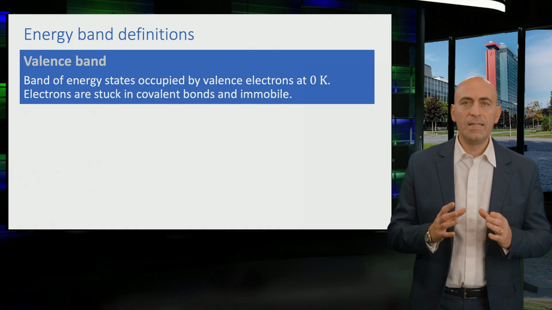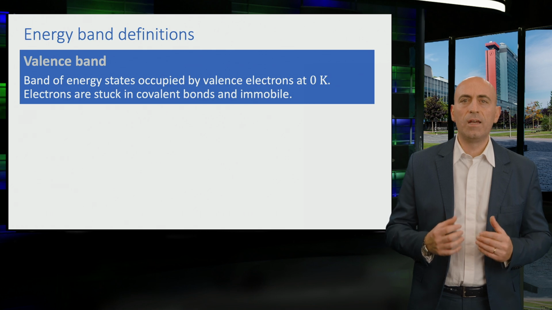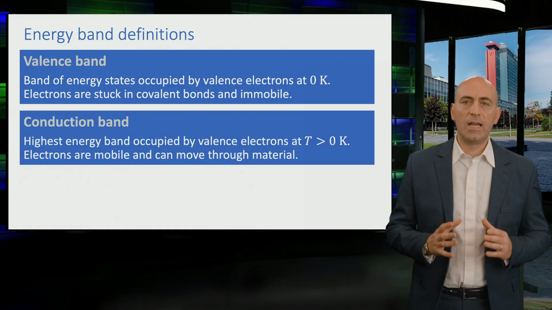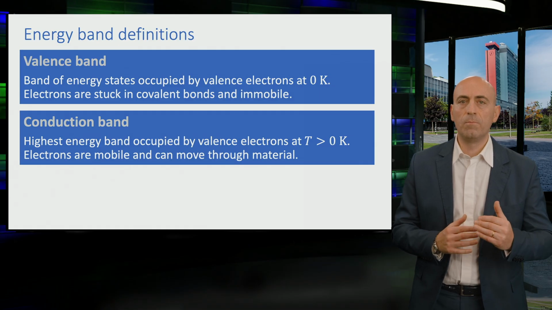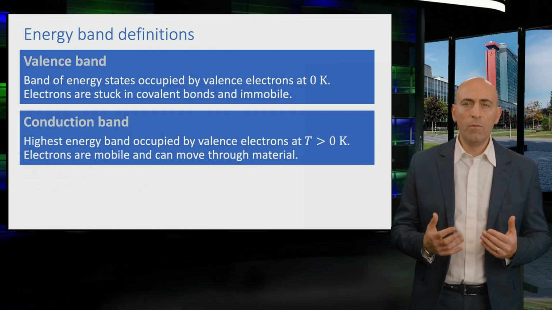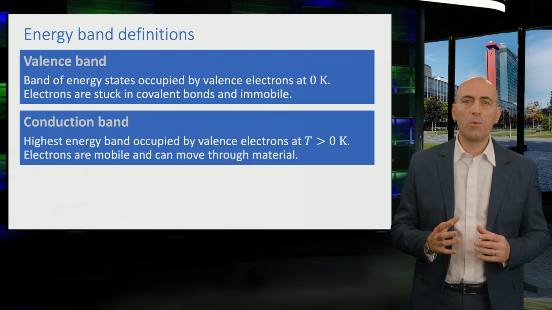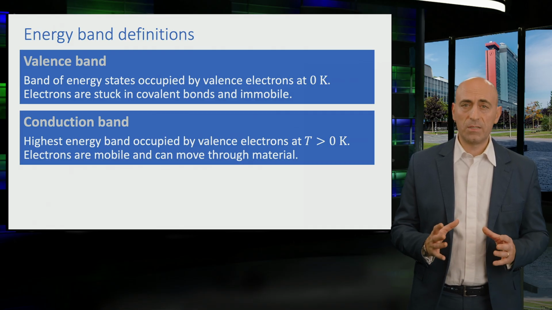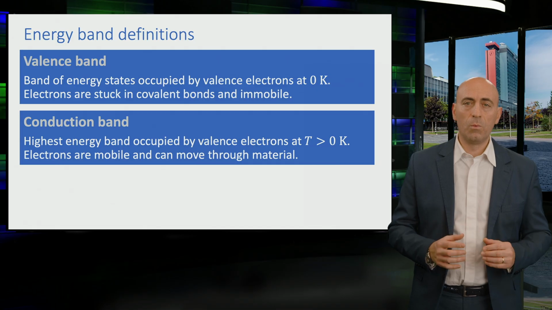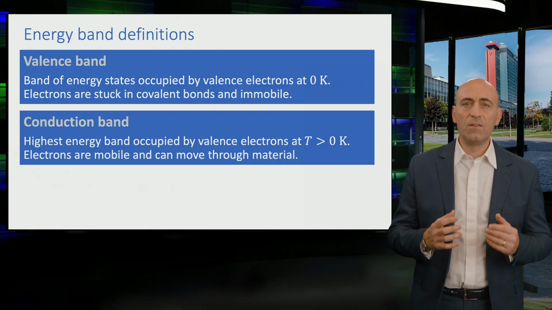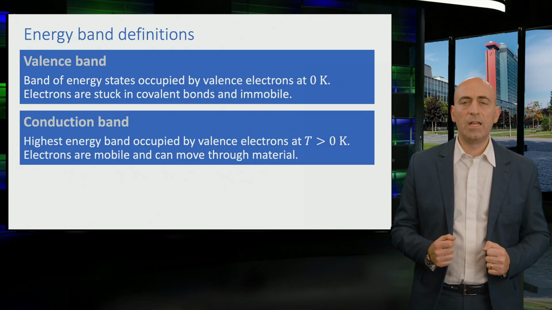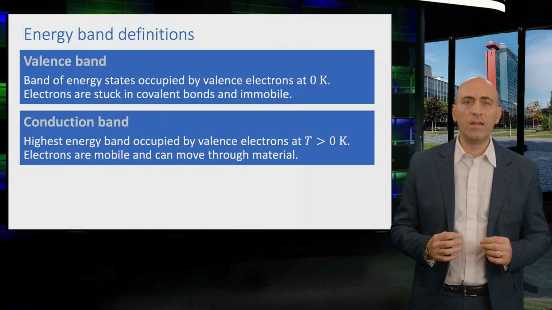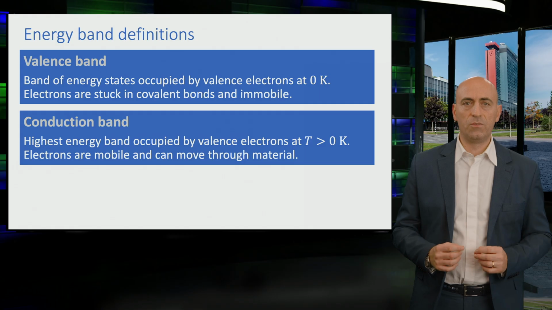When this happens, they gain energy and fill available energy levels in the conduction band. In semiconductors, electrons with energies in the conduction band are mobile and can move throughout the material, allowing the material to conduct electricity. In the case of solar cells, as we will see in the following videos, light can excite valence electrons to the energy levels of the conduction band.